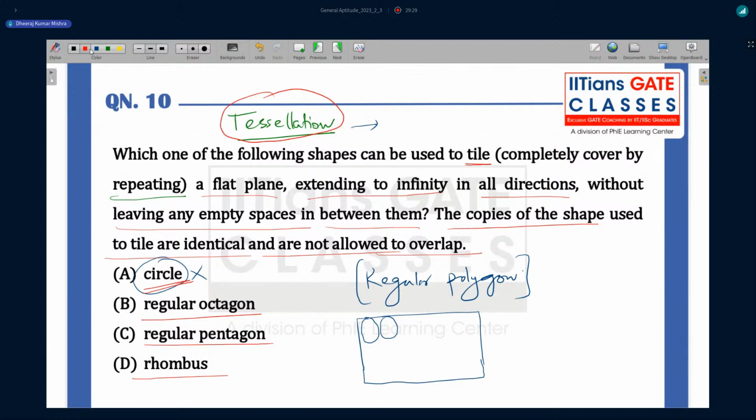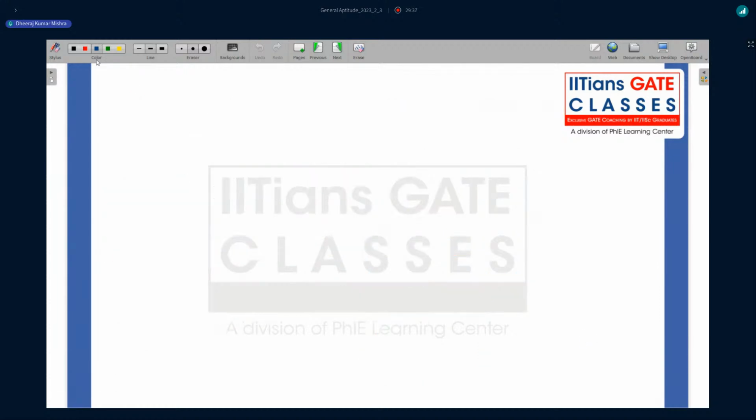One concept I'm going to give you. There are only three shapes which are used for tessellation purposes. One is the square, one is the triangle, though triangle should come first, but it's okay, and one is the hexagon.